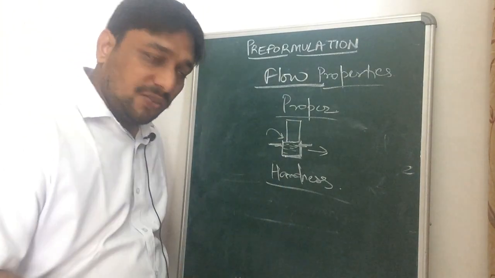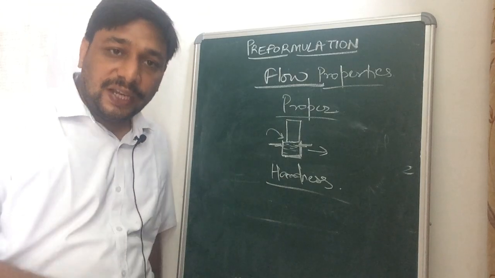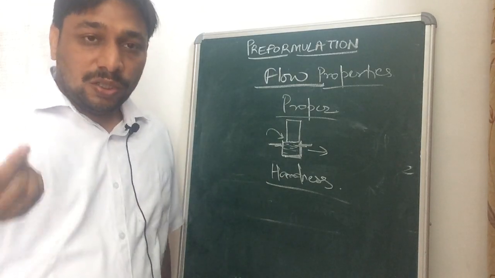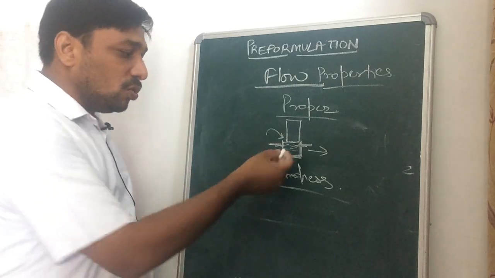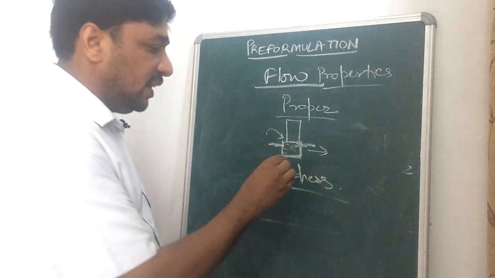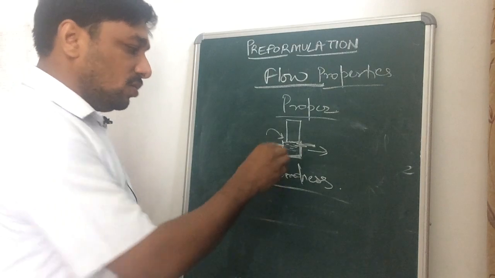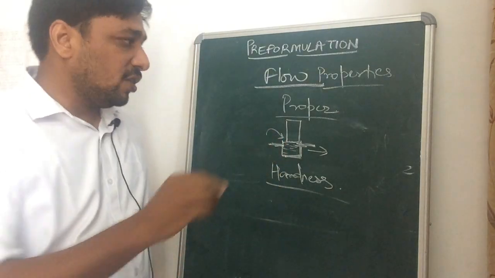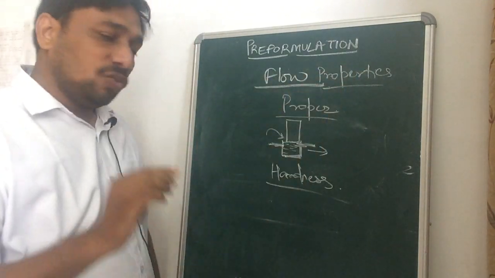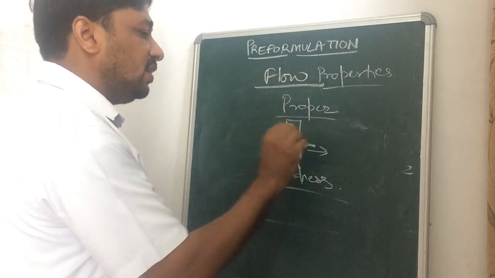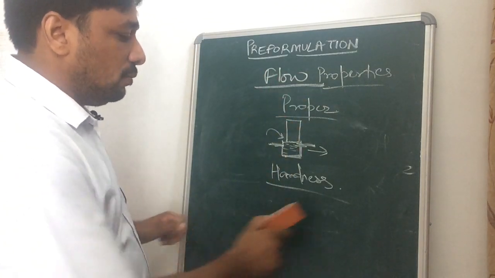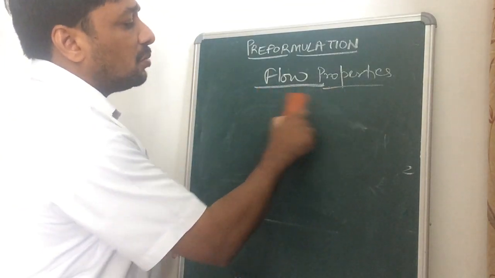There will be weight variation; the required weight that we want to impart in the tablet will not be achieved because the die cavity is not filled properly. So we are talking about flow properties. That is an important point for making any formulation. So flow must be proper, and that can be determined by